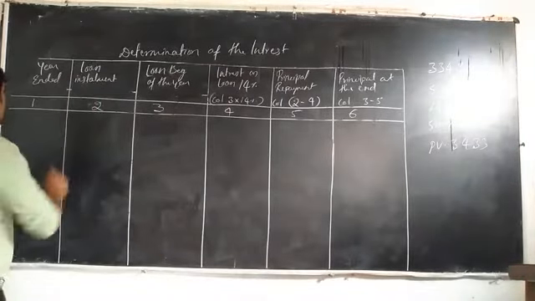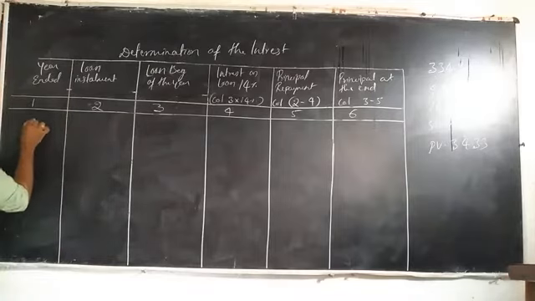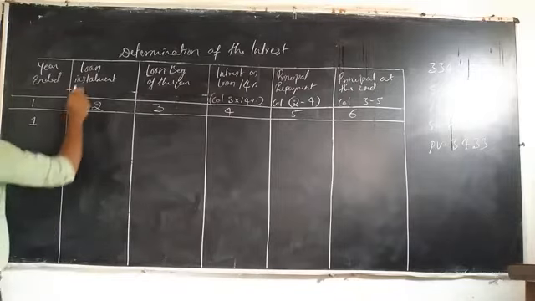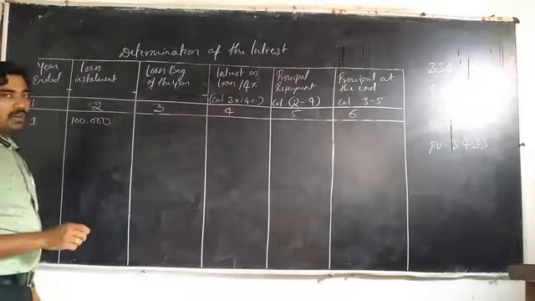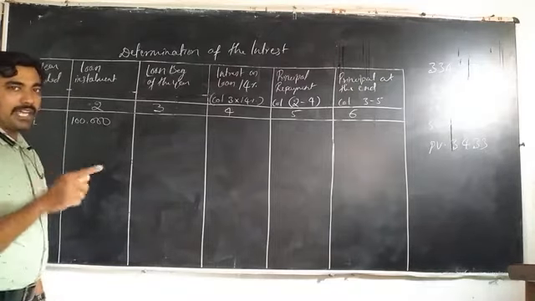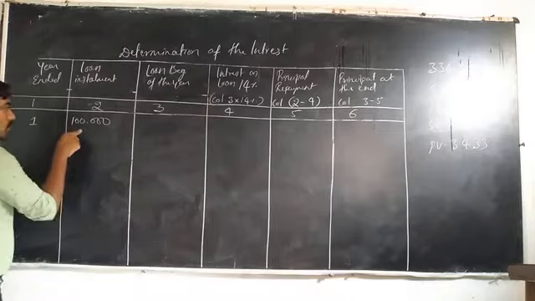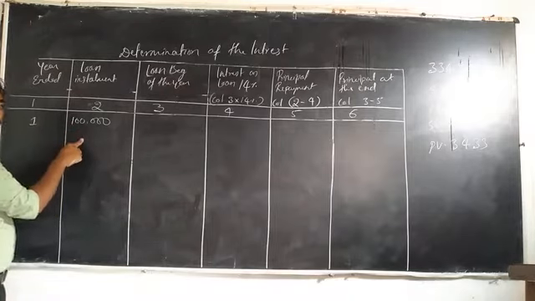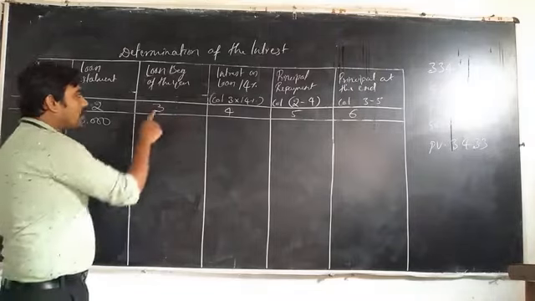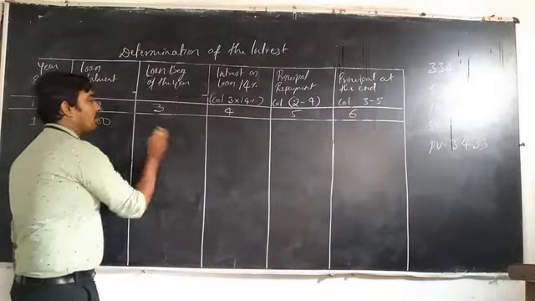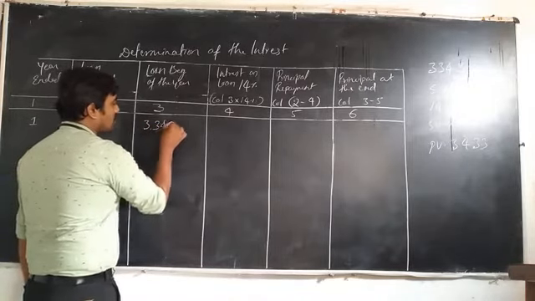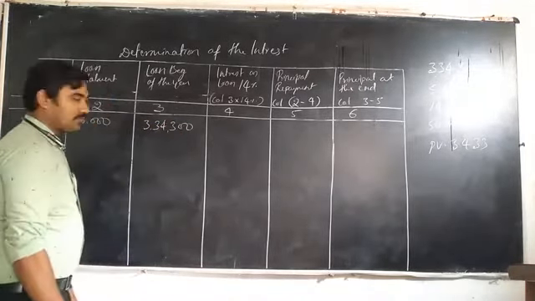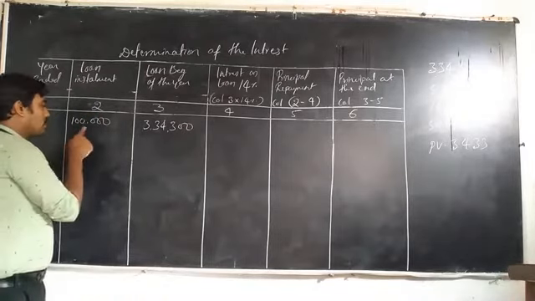First of all, year ended, that means the first year ended. We are providing the installment amount at the first year end. That is the loan installment of 1 lakh. Already we calculated the installment amount. How? Total loan divided by annuity value. That means we get 1 lakh rupees as the loan installment. Okay. Then loan at the beginning of the year. Total how much is the loan amount? 3,34,300 is the loan amount. But the installment we are providing at the end of the year is 1 lakh rupees.